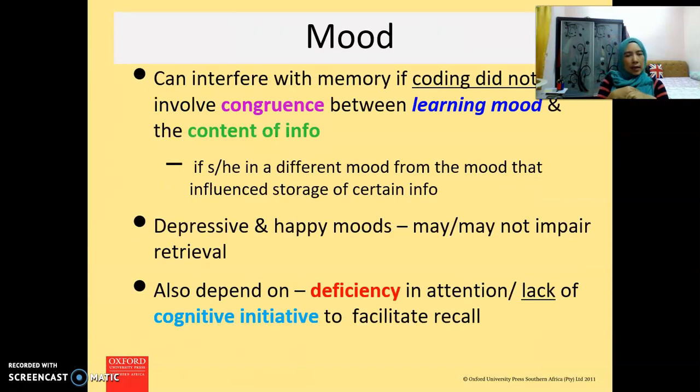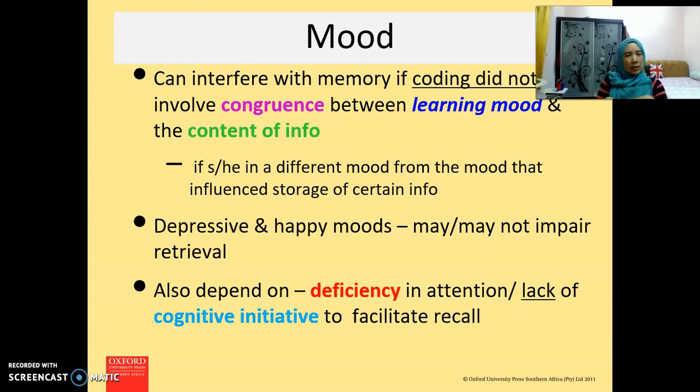Another thing that affects our forgetting is moods. According to the textbook, mood can also interfere with memory if coding did not involve congruence between learning moods and the content of the information. Basically, I mentioned in the beginning that moods play a significant role in enhancing our memory. If our mood is good, normally we tend to remember more positive information.